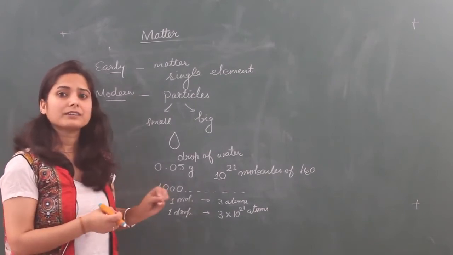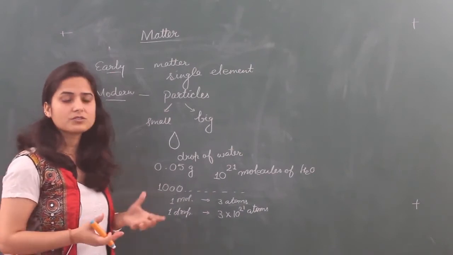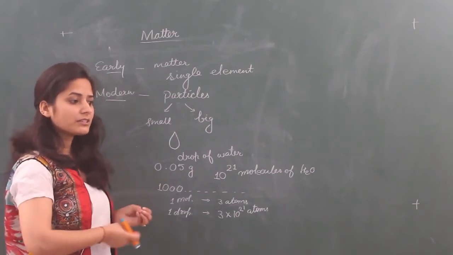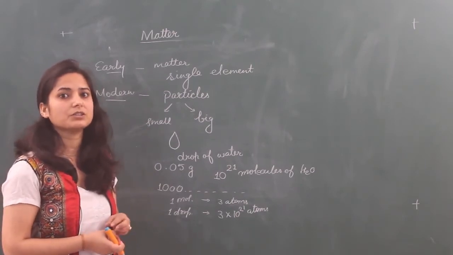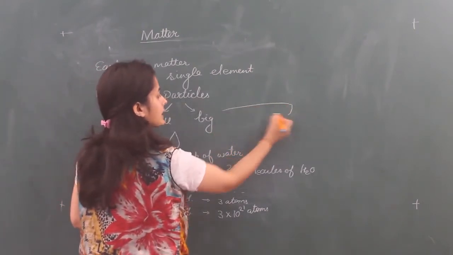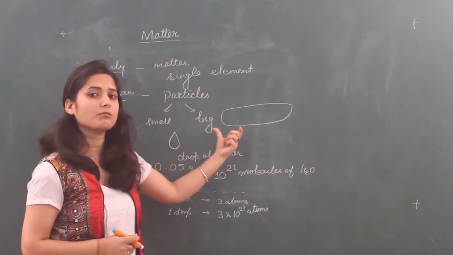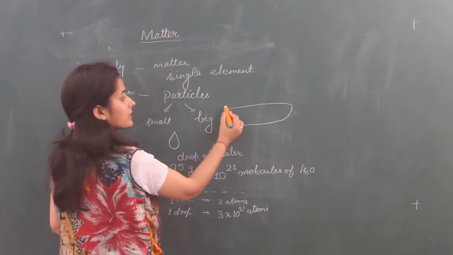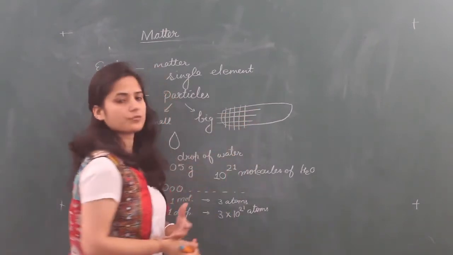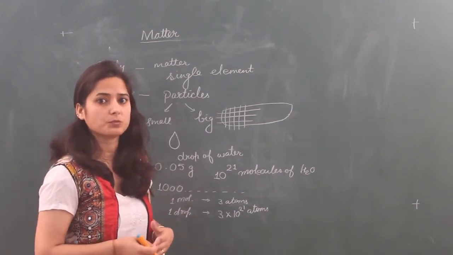You can take examples from your kitchen also, from your home also. These days you are free, so you can help your mother in the kitchen. When she is cutting the vegetables, you can check. A single vegetable, its size is this. It is not a single particle. When we cut it with a knife, the number of pieces can increase to 10, 20, 50, 100 and much more.